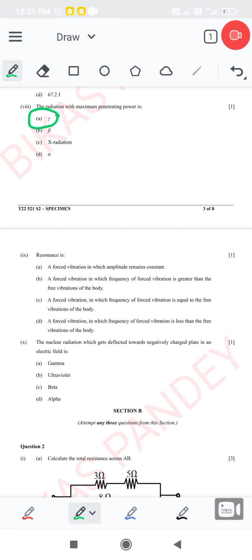Now we move on. Question number 9 is, resonance is. We know that resonance is a forced vibration in which the frequency of the force vibration is equal to the free vibration of the body. So option C is correct for this question. Now we move on. Last question is: the nuclear radiation which gets deflected to a negatively charged plate in an electric field is. We know that alpha particles are positively charged, hence option D is correct.